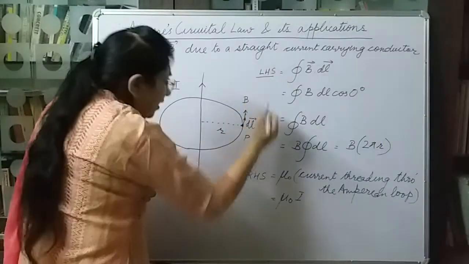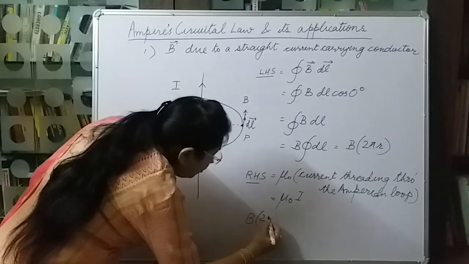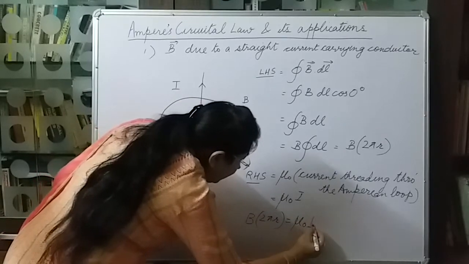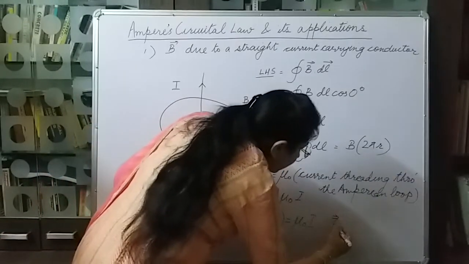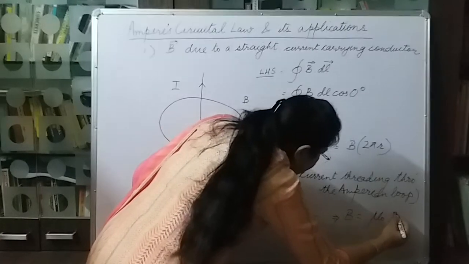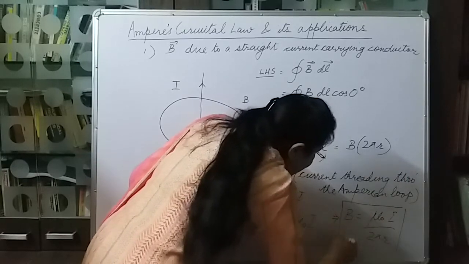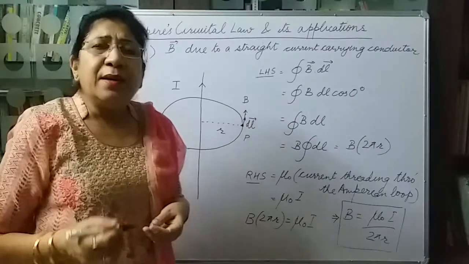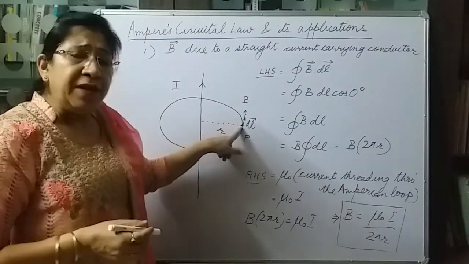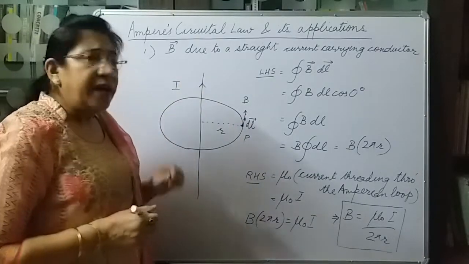Comparing left hand side and right hand side, we will get B into 2 pi r equals mu naught I, or B equals mu naught I upon 2 pi r. This expression gives us the magnitude of the magnetic field intensity at a point P due to the current carrying wire.